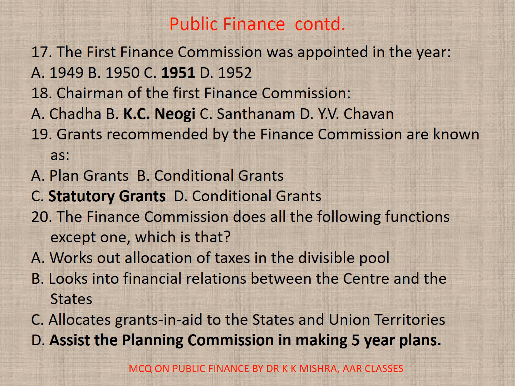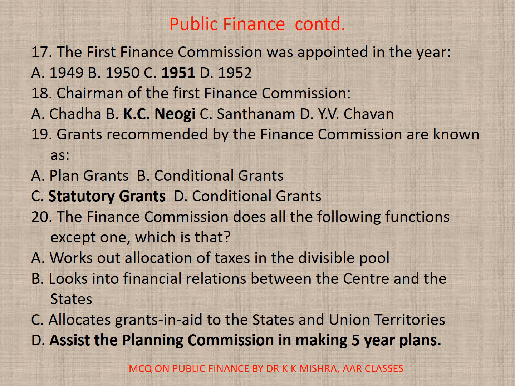K.C. Neogy. 19. Grants recommended by the Finance Commission are known as A. Plan grants, B. Conditional grants, C. Statutory grants, D. Conditional grants. Correct option is C. Statutory grants.